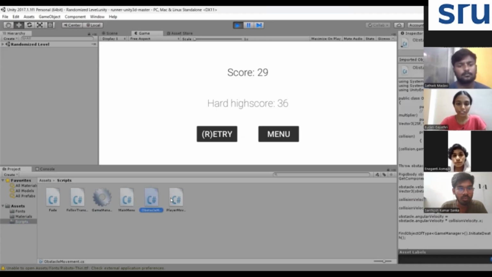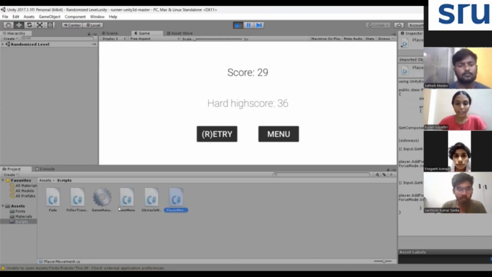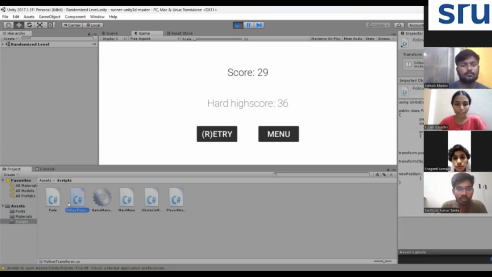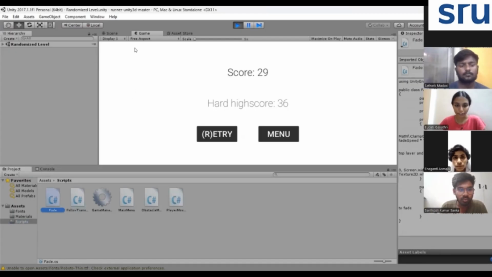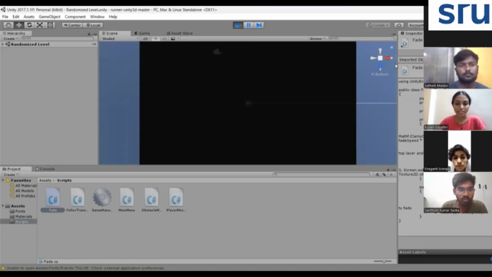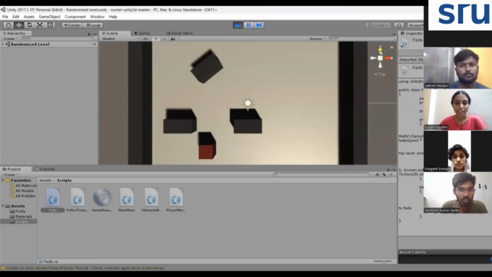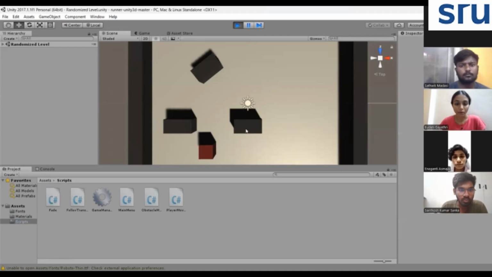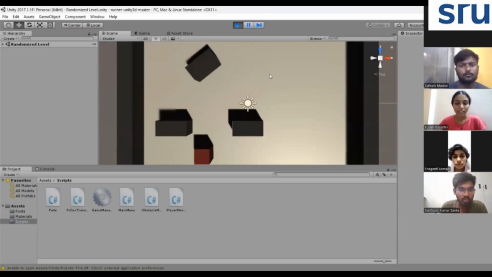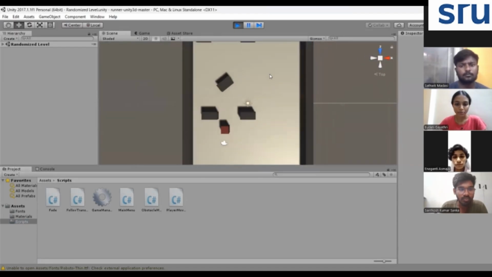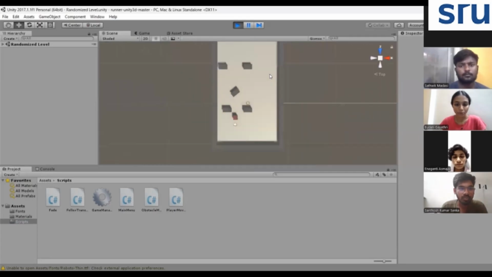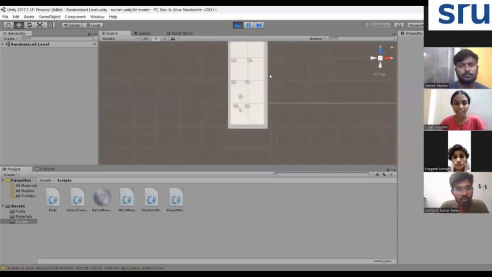Coming to the important terms, understanding key terms like game objects, physics, scripts, and scoring systems helps in building the game effectively. Physics is used to apply gravity and realistic jumping, while the score system tracks how long the player survives. By combining all these elements, we were able to create a smooth, interactive, and engaging endless runner game.